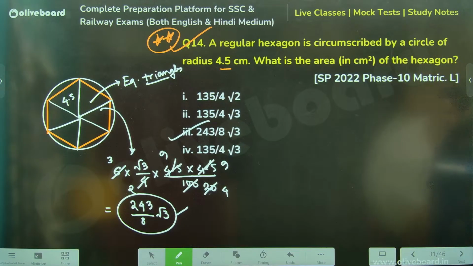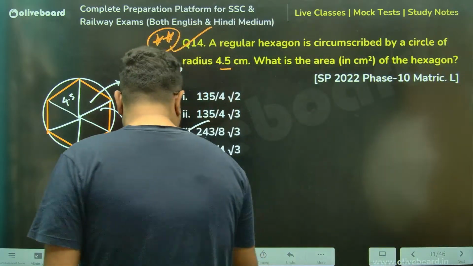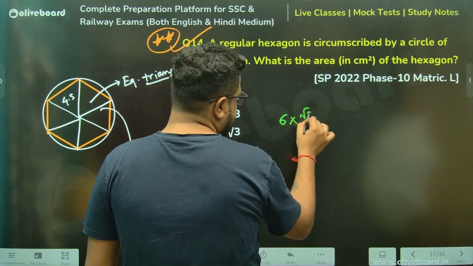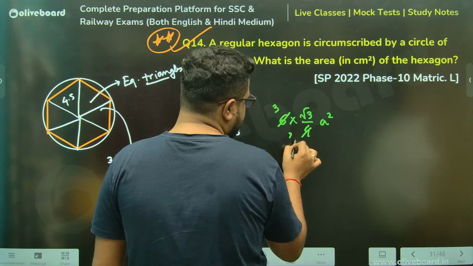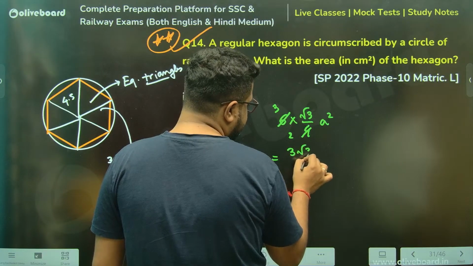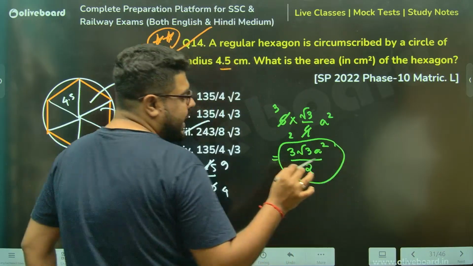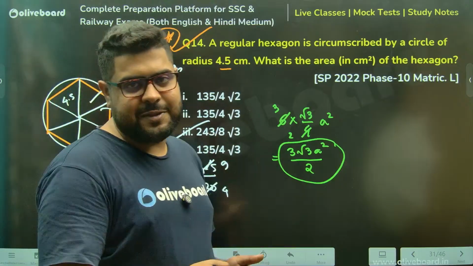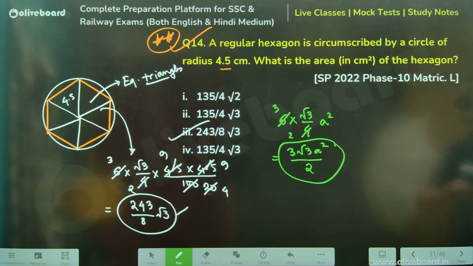Again, many people remember a hexagon formula. You see how to make the hexagon formula if you want to know. 6 times root 3 by 4 into a square. So sometimes what they do, this is 3, this is 2. So this is the formula, 3 root 3 a square by 2. If you want, you can remember this, but again, I prefer to do this. Do it, 6 times root 3 by 4. Why remember all those formulas? पागल है क्या हम लोग? Are we mad? चलो next one, sir.